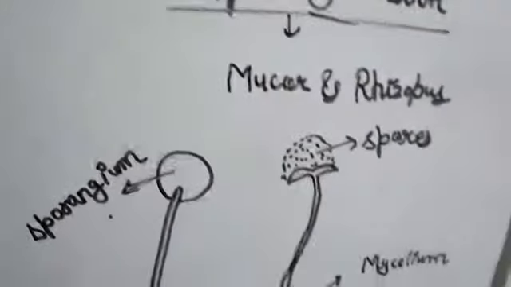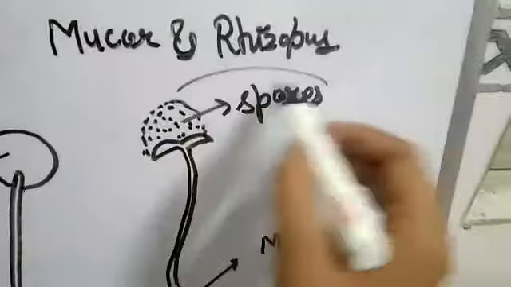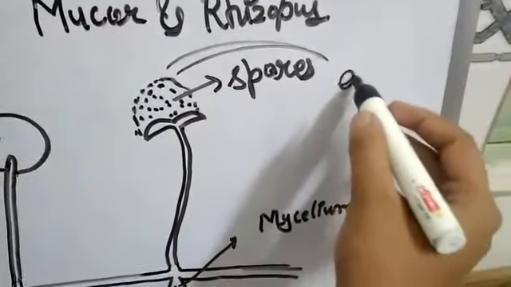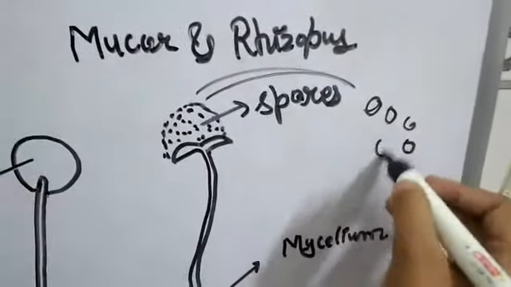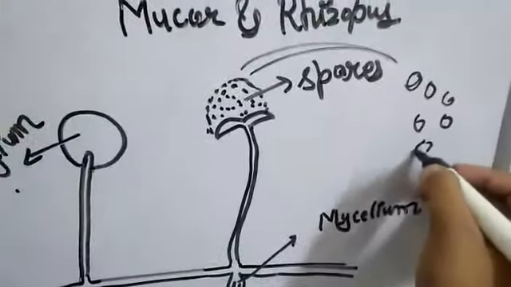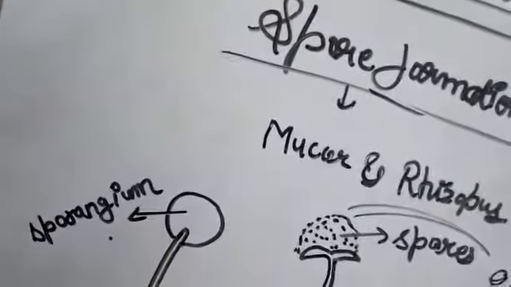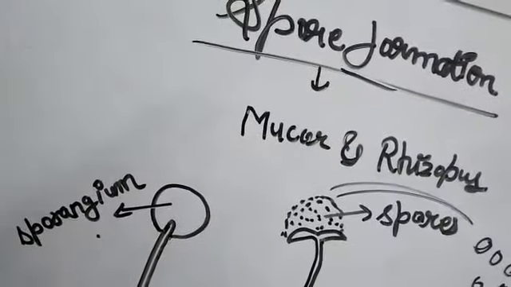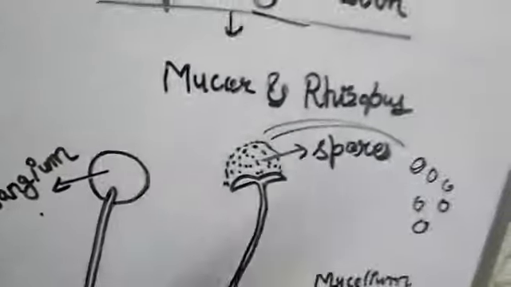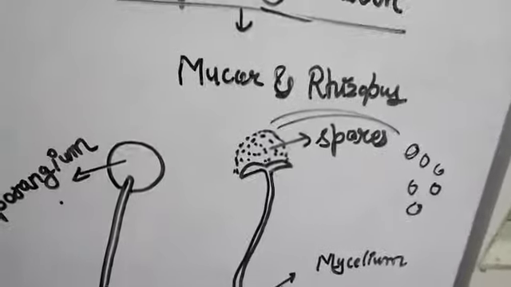When these spores are released in air, being light in weight, they are spread to many faraway places.